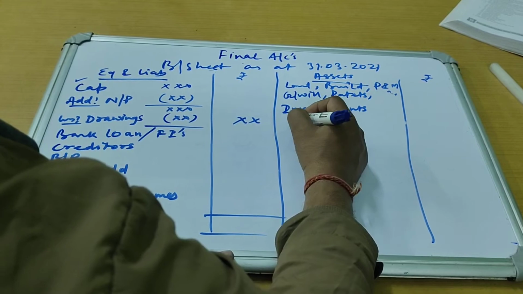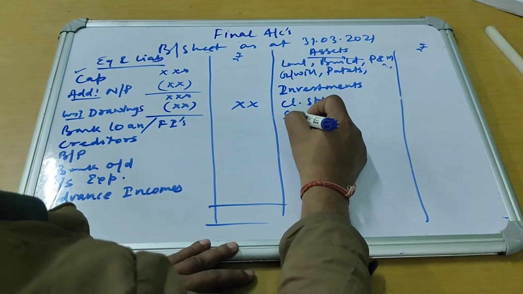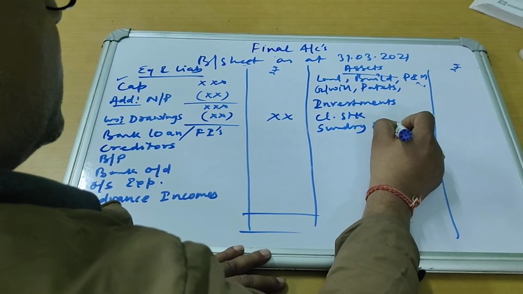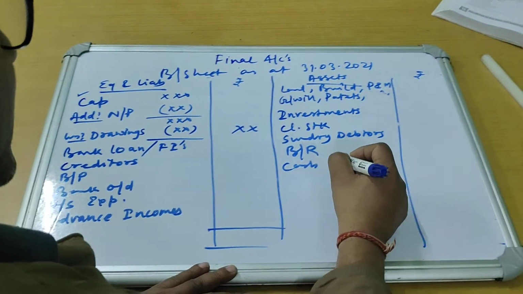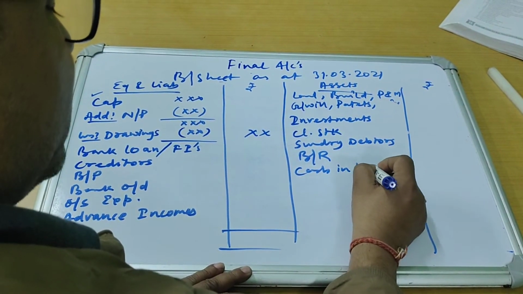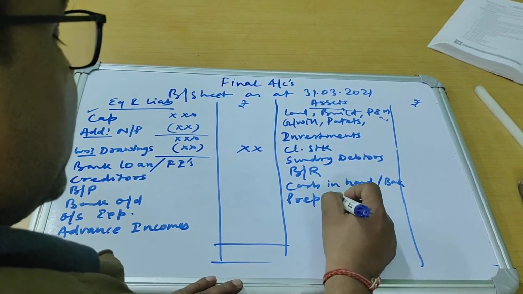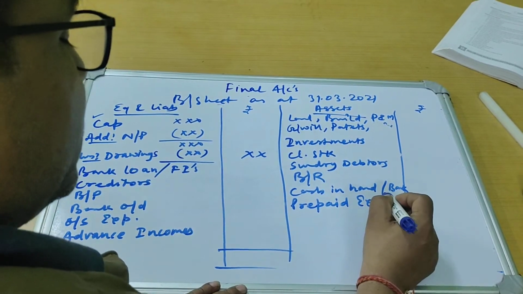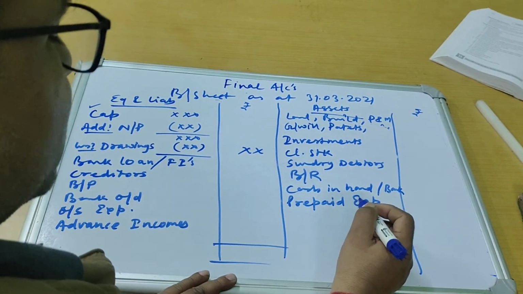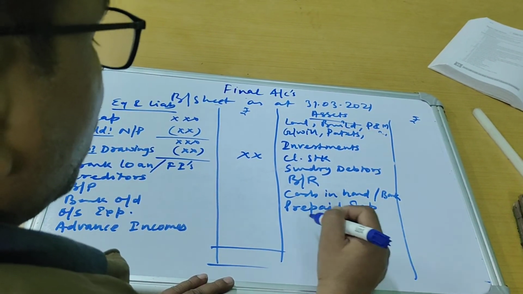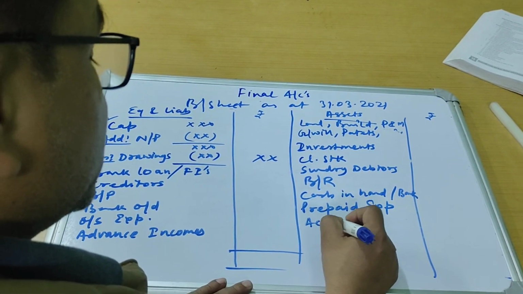Then the current assets follow, beginning with closing stock, then sundry debtors, thereafter bills receivable and cash in hand, cash at bank, so cash in hand and bank both. Then we have prepaid expenses, if there are any expenses which have been paid in advance, which were not part of that income statement as per accrual concept, they have to be taken out from there and brought to the balance sheet. And after prepaid expenses, we have accrued incomes.